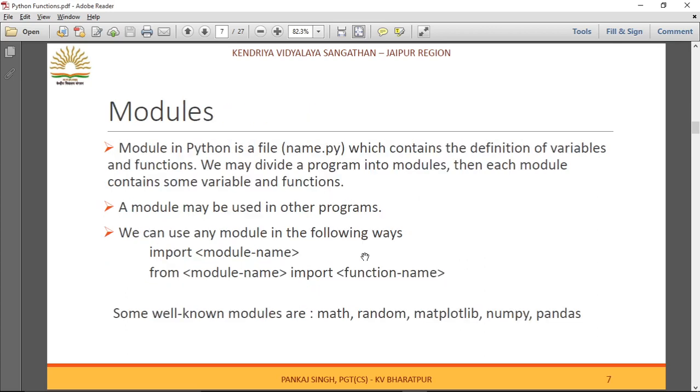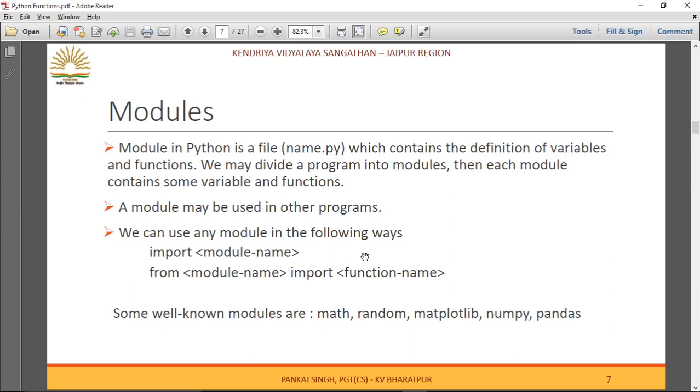Now moving towards the second type of function, which is modules. Basically a module in Python is a file which contains the definition of variables and functions. We may divide the functions into modules, and each module contains some variables and functions.